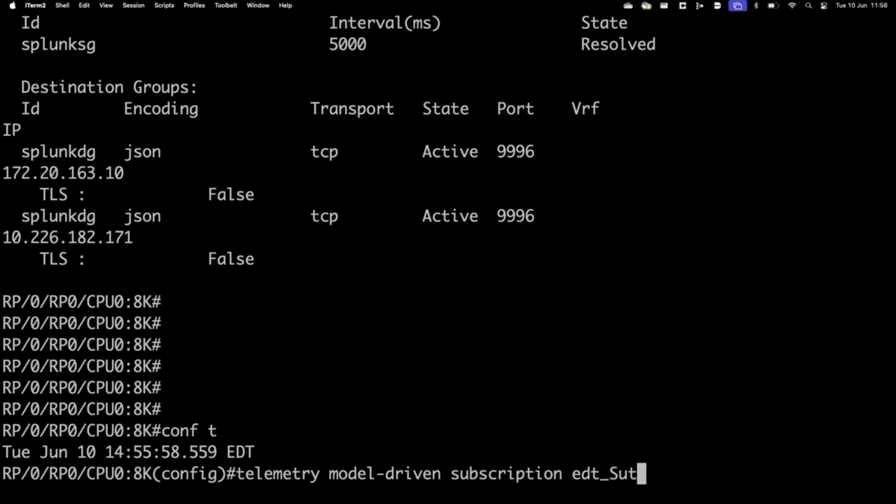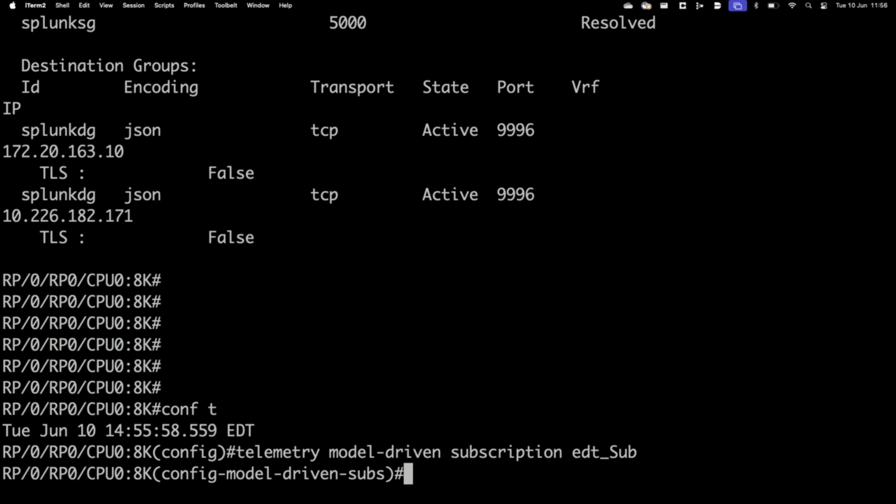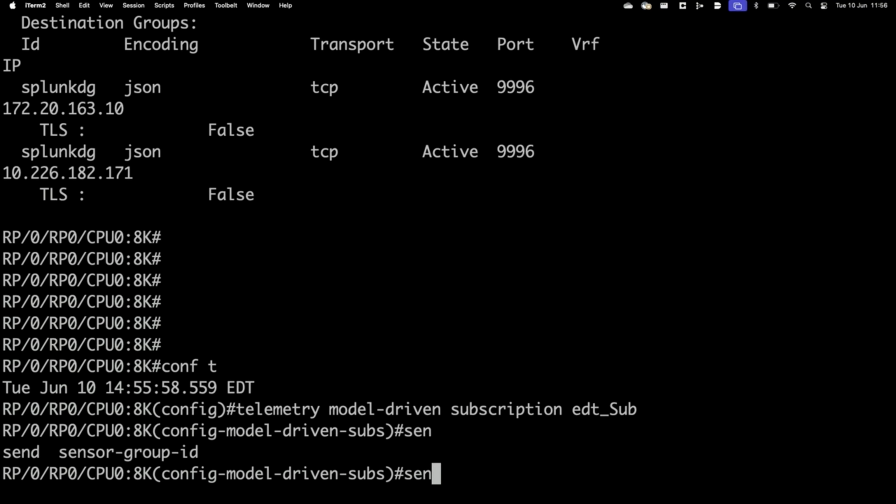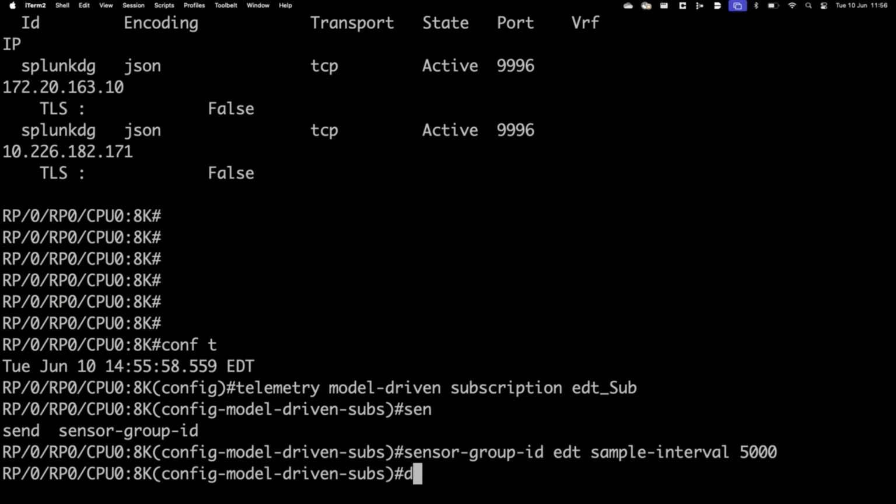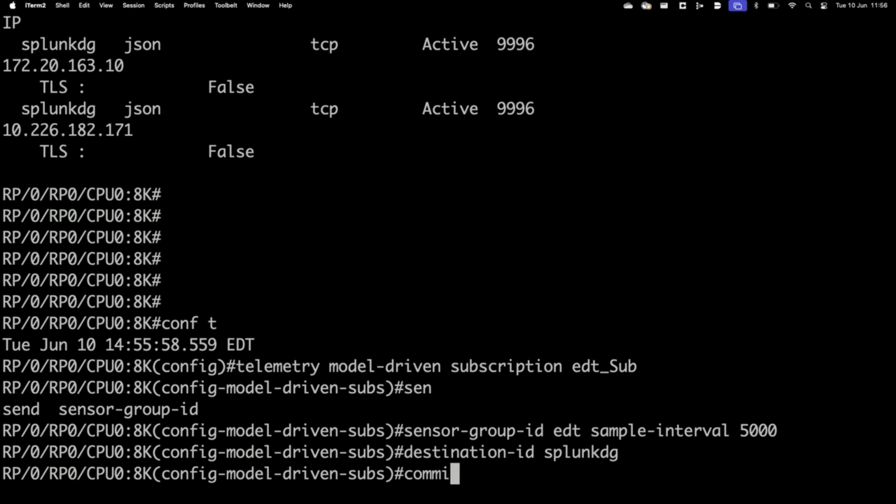So I'm going to create a subscription called EDT_sub. Within that, I'm going to have a sensor path which corresponds to my sensor group, which is based on EDT, and my sample interval would be, in this case, say 0. And I'm also going to assign a destination ID, which is going to be Splunk TG again, and I commit these changes.